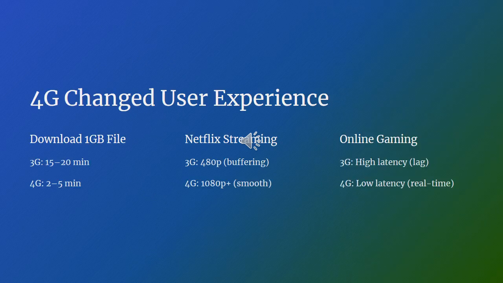4G changed user experience. The transition from 3G to 4G had a direct impact on everyday activities. For instance, downloading a 1 GB file on 3G could take anywhere from 15 to 20 minutes, whereas on 4G, the same download could be completed in just 2 to 5 minutes. Video streaming saw a massive improvement, as 3G often struggled with buffering at 480p resolution, while 4G enabled smooth playback in Full HD and even 4K. Online gaming, which requires low latency, benefited greatly from 4G's faster response times, allowing for real-time interactions without lag.